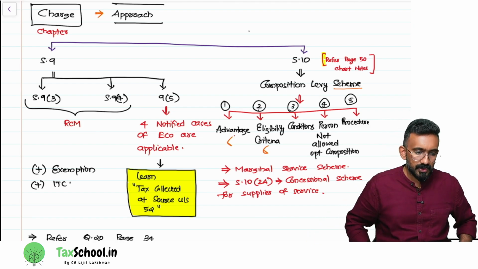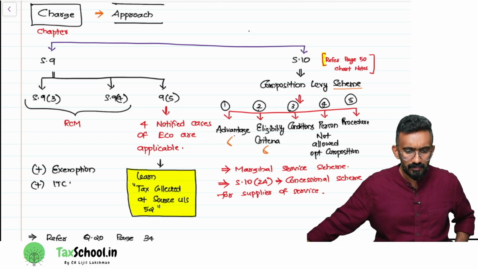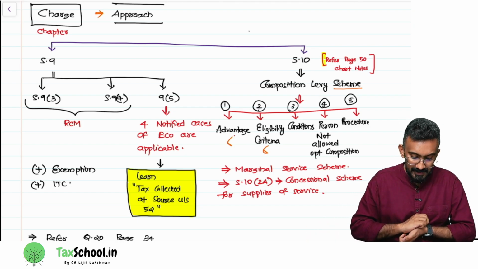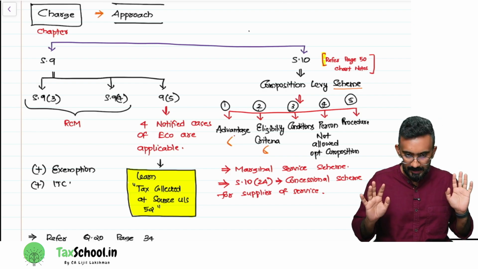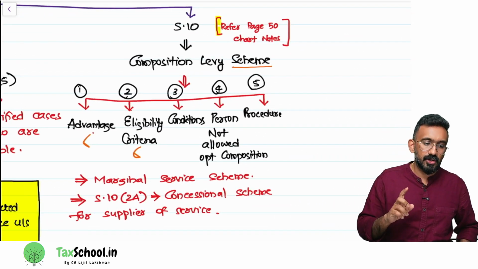So in section 9, whatever we learn, we will also club exemption and ITC. That's our plan.